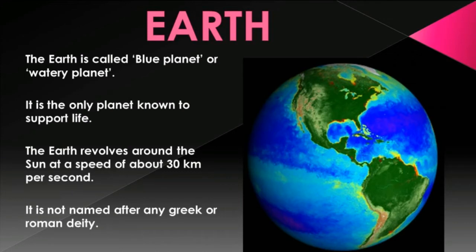Earth. The Earth is the 3rd planet from the sun and the 5th largest planet in the solar system. It is called the blue planet or watery planet because 3/4 of the Earth is covered by water. It is the only planet known to support life. The Earth revolves around the sun at a speed of about 30 km per second. Life is possible on Earth because of the presence of land, air and water. Only Earth is not named after any Greek or Roman deity.